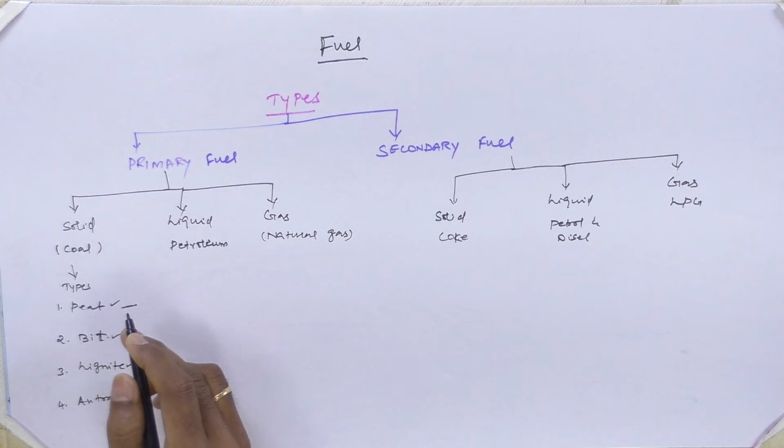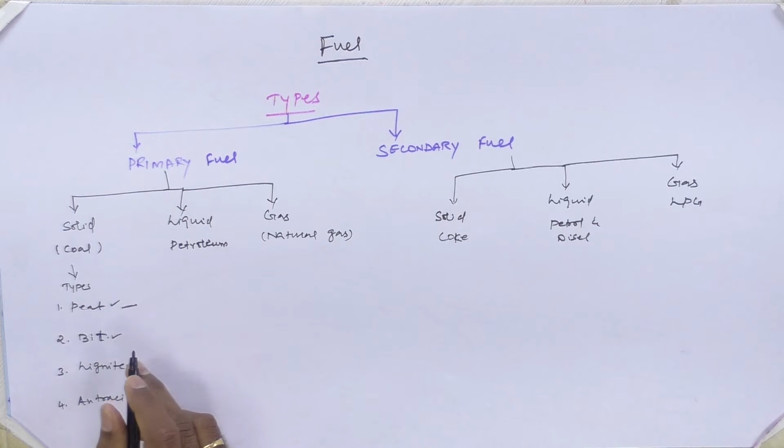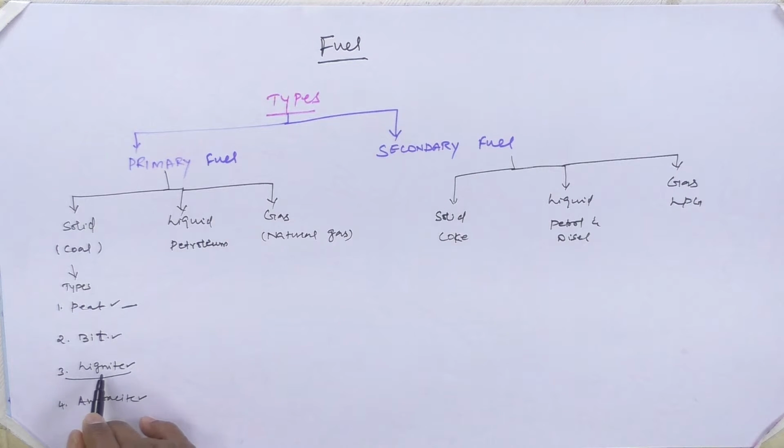Peat is a very impure form of coal, the second one is lignite, the third one is bituminous, and the last one is anthracite. Anthracite is the purest form of coal material. But in India, the maximum amount of coal we get is lignite. In Tamil Nadu also, we have one coal mine, situated in Cuddalore district, that is Neyveli, where we get lignite coal.